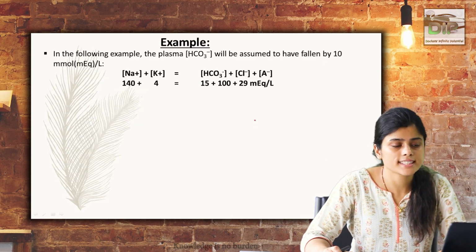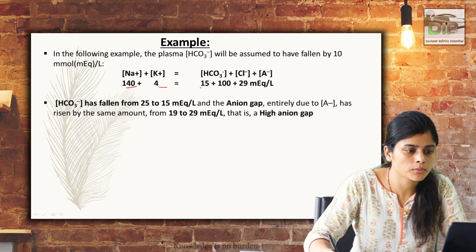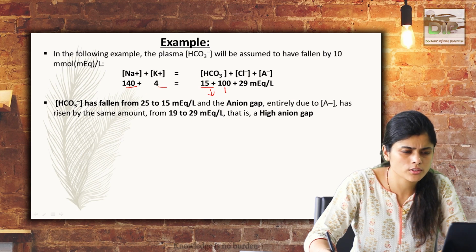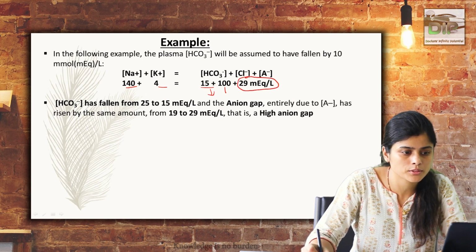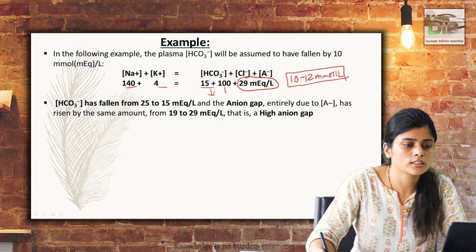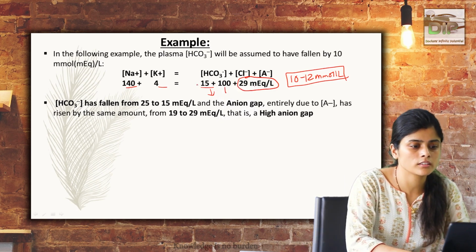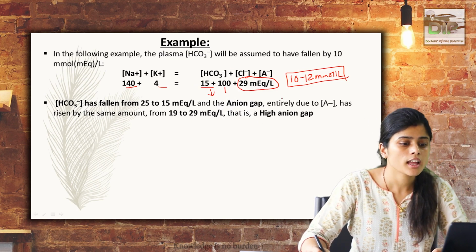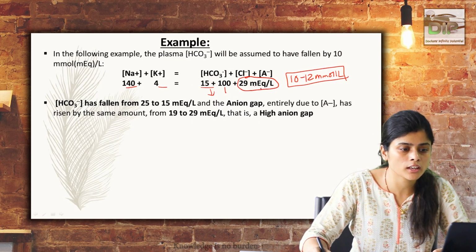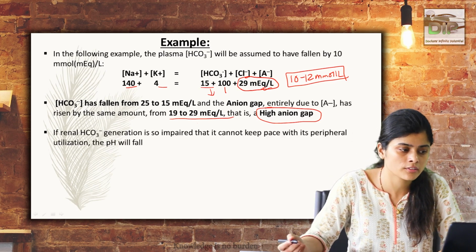Now, in this example, you can see that the sodium and potassium values are given as 140 and 4. Bicarbonate is 15, which is reduced. The chloride concentration is slightly higher, and you have high anion gap acidosis. The normal anion gap is around 10 to 12 milliequivalent per liter, but here it is 29, and bicarbonate has fallen to a very low level. It is normally around 20 to 26, and it's just 15 here. Due to this, more and more unmeasured anions accumulate, leading to high anion gap acidosis in glomerular dysfunction, renal failure and uremia.